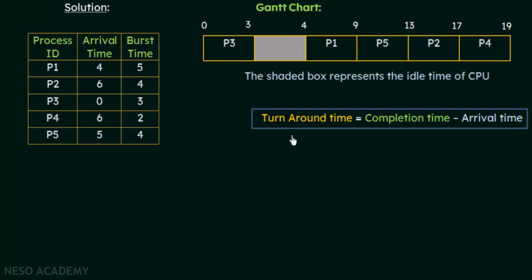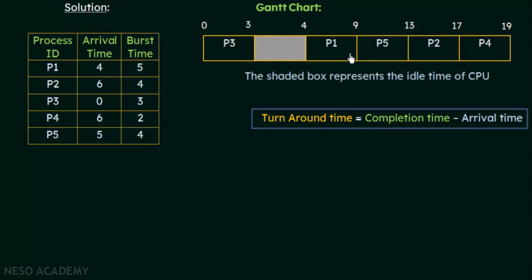So turnaround time is the time that a process takes from the time it comes to the ready queue for the first time until it completes its full and final execution, which includes all the time it waited for different things. So how do we calculate this? It is the completion time minus the arrival time. Completion time is the time a process completes its execution fully. So that includes the waiting time and everything.